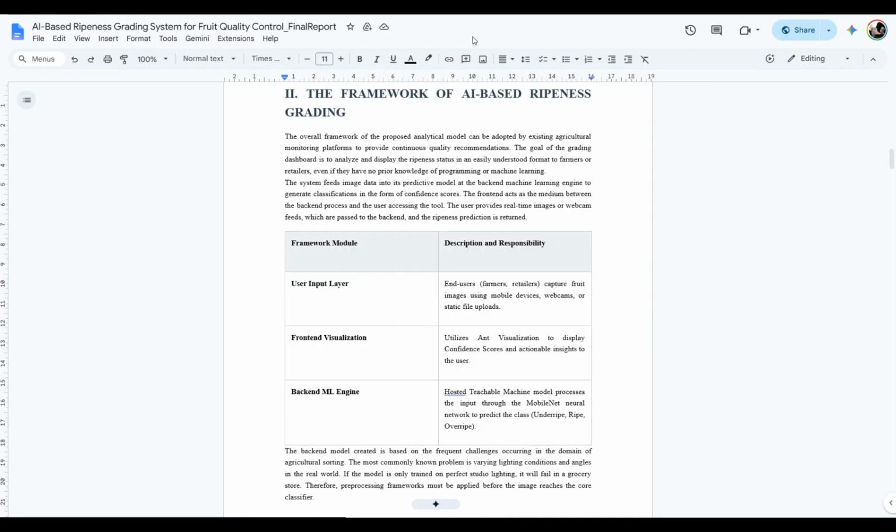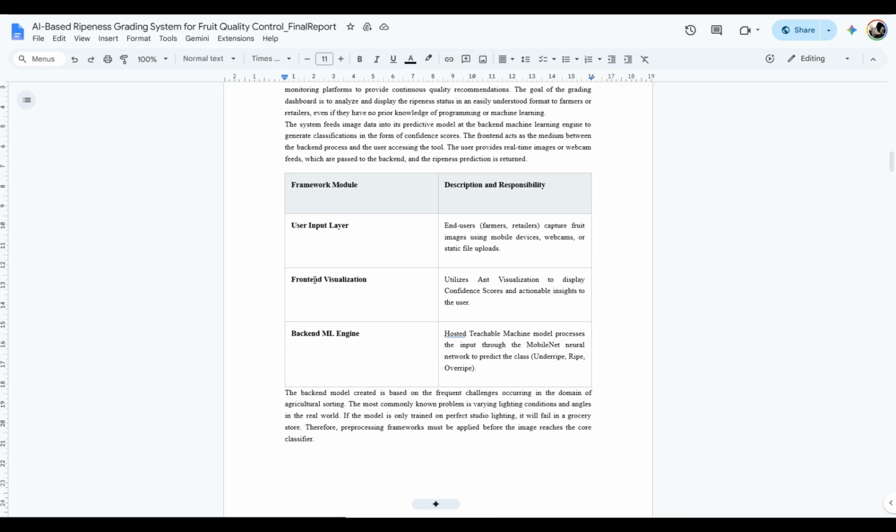Hello everyone, I'm Kam Hao and I will be presenting the framework of our AI-based grading system. The main goal of our grading dashboard is to analyze and display the ripeness status in a form that is easily understood. We designed this specifically so that farmers can use it even if they have no knowledge of programming and machine learning. Our system framework is built upon three core modules.